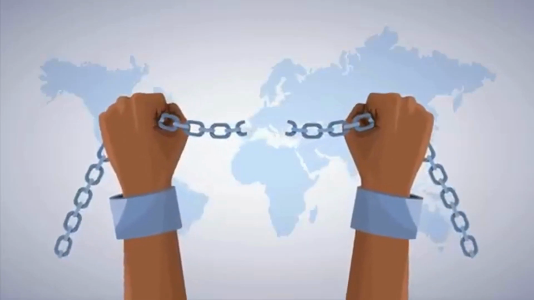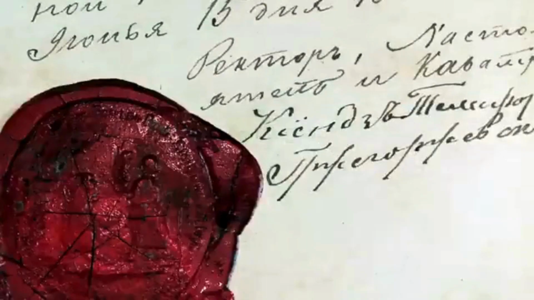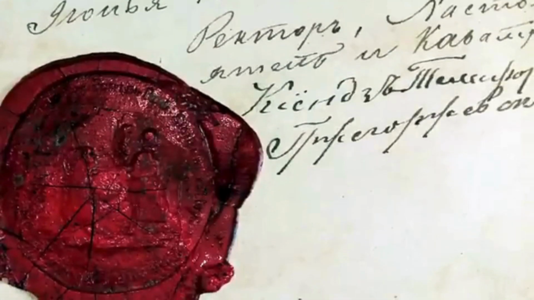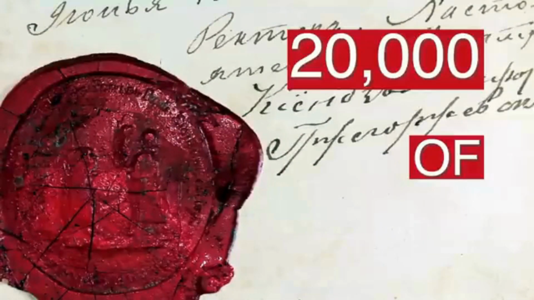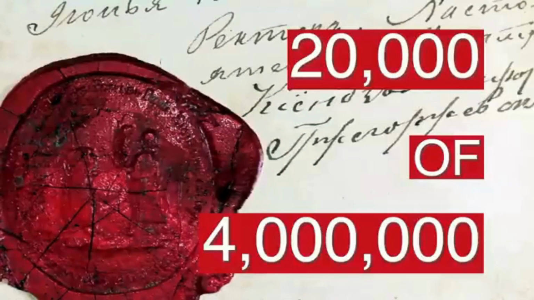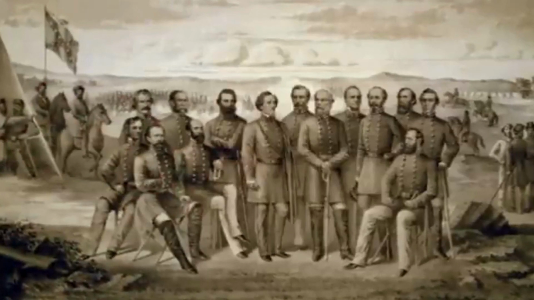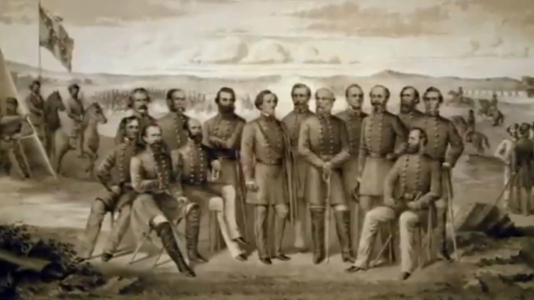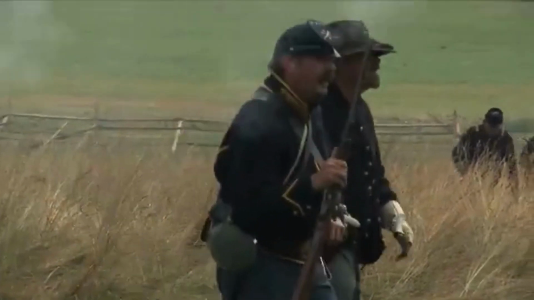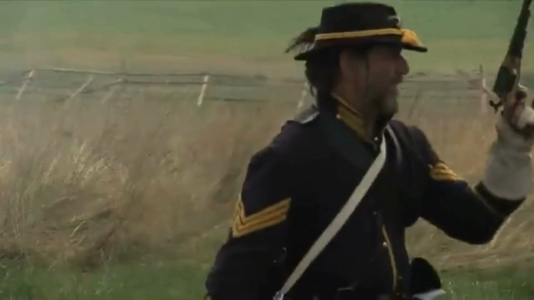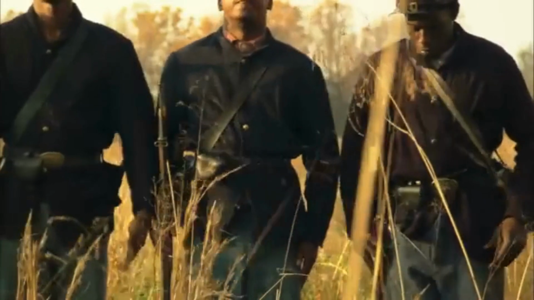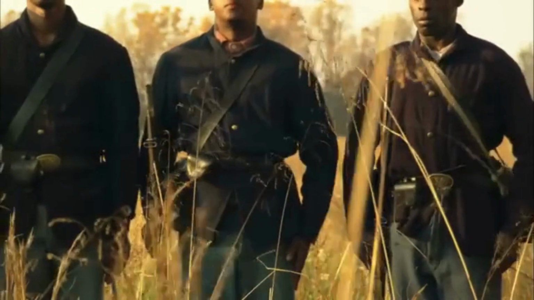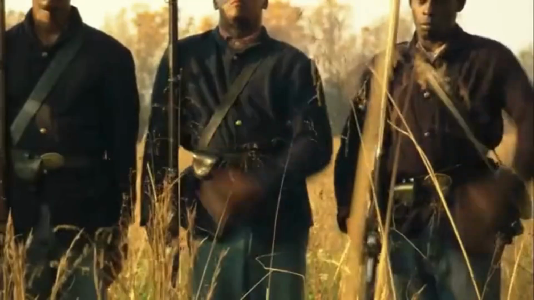The South did not want to free their slaves. In fact, after the Emancipation Proclamation was signed, they only freed about 20,000 out of nearly 4 million slaves. When Lincoln revealed that the South refused to free all their slaves, many people from the northern states joined his armies to fight against the South. During the war, thousands of slaves were set free every day. Many of those slaves who were now free also joined the northern armies to help fight against the South.